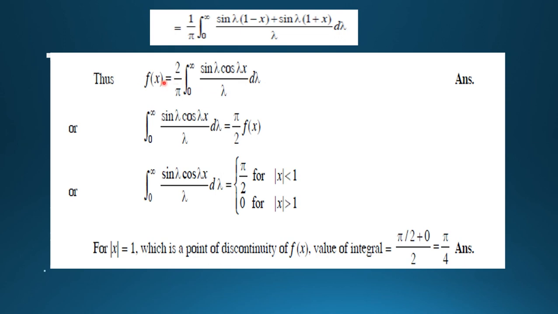This is the value of f(x), and from this, 0 to infinity sin lambda cos lambda x by lambda d lambda is equal to pi by 2 into f(x), and is equal to pi by 2 for mod x less than 1, because f(x) is equal to 1 within this limit, and is equal to 0 for mod x greater than 1, and at mod x equal to 1, which is the point of discontinuity of f(x), the value of the integral is equal to pi by 2 plus 0 by 2, which is pi by 4.